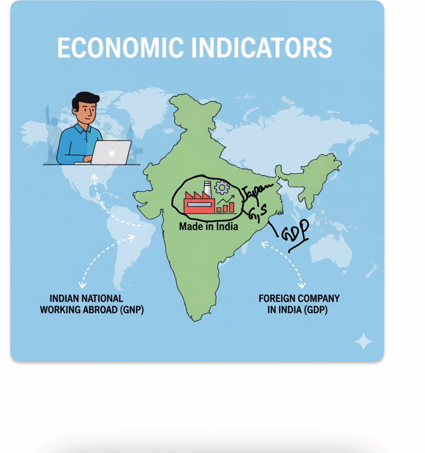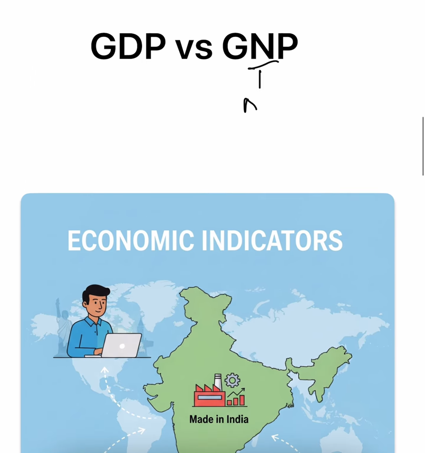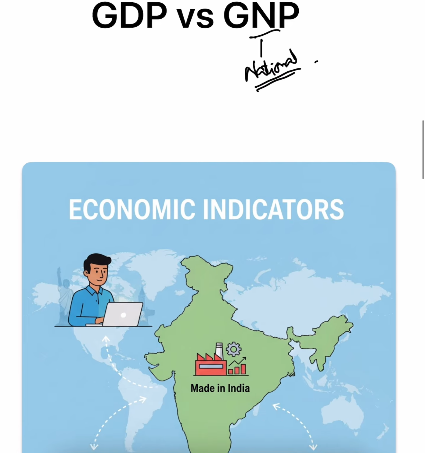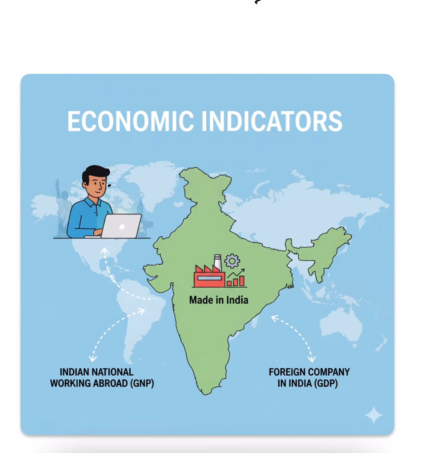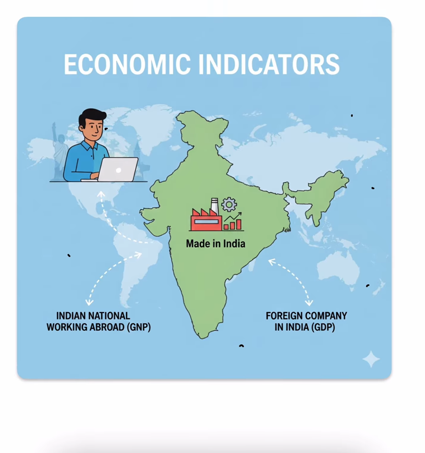Since GDP is clearer for you, I will explain what gross national product is. That is GNP. N stands for national. So imagine the word national. National means a kind of citizen, right? He is an Indian national. So citizens can be everywhere, right? They can be inside the country or they can be sitting somewhere in other countries. They can be anywhere, no, Indian citizens. So that makes the main difference.